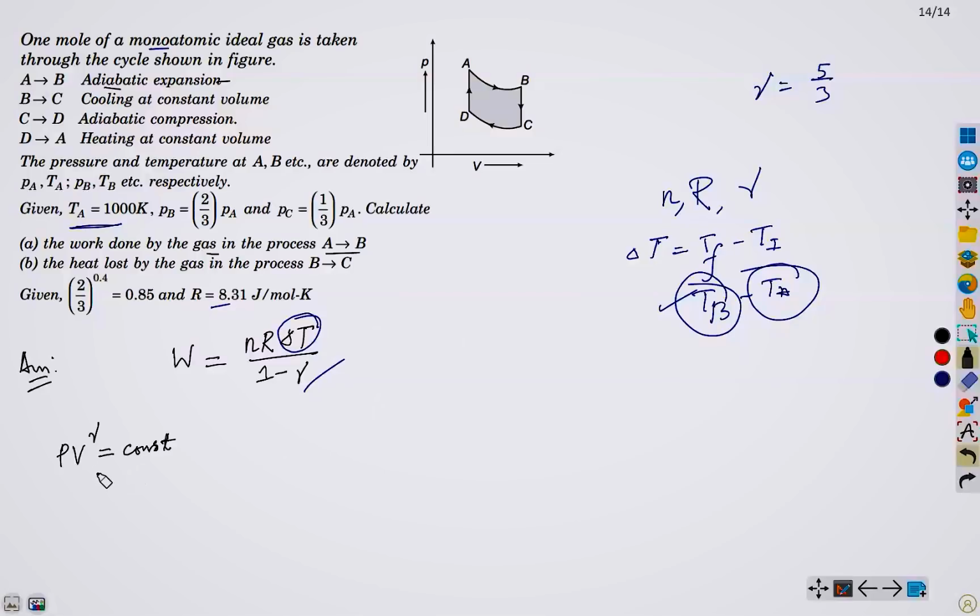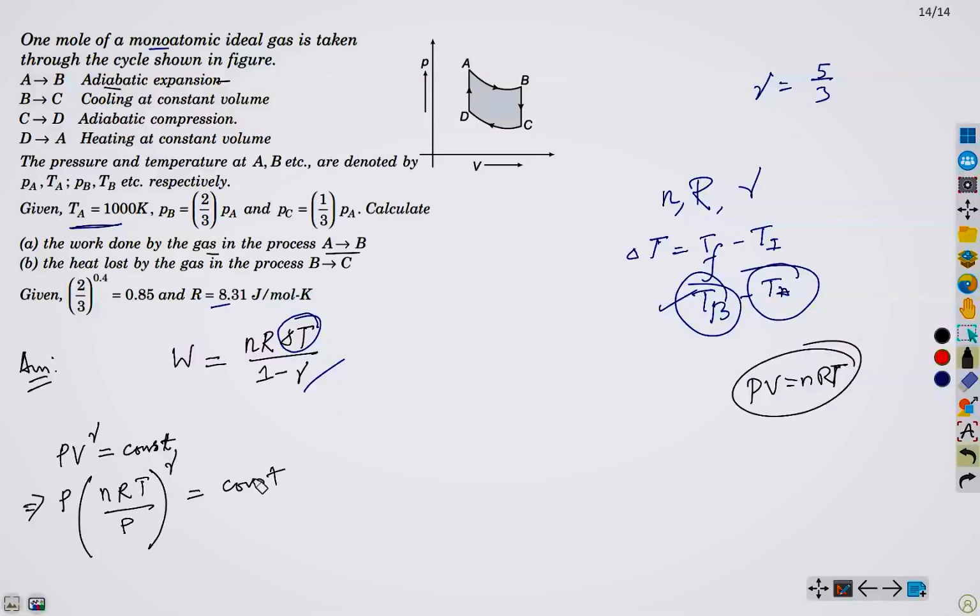So what we are going to do is evaluate V using this relationship. From here and here, we obtain V equals nRT by P.